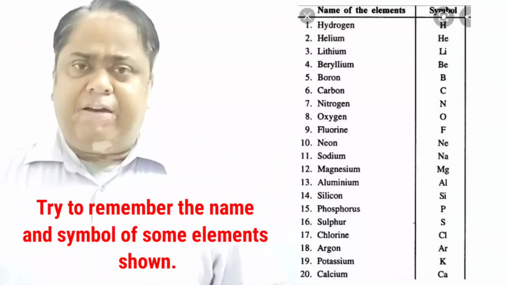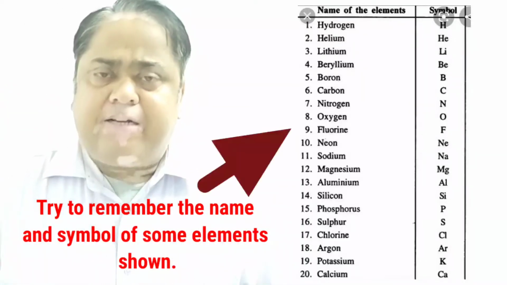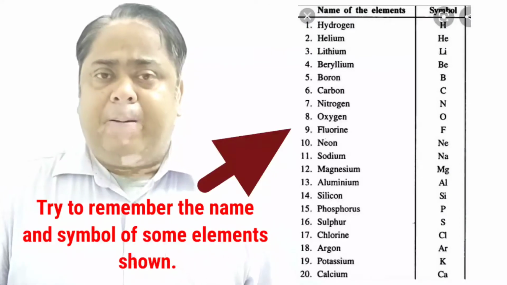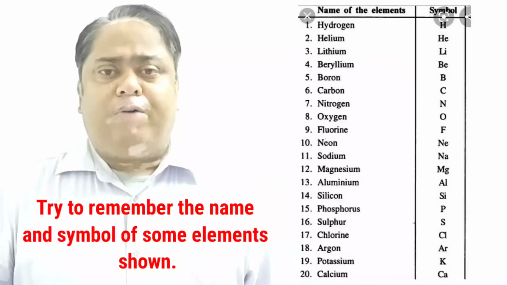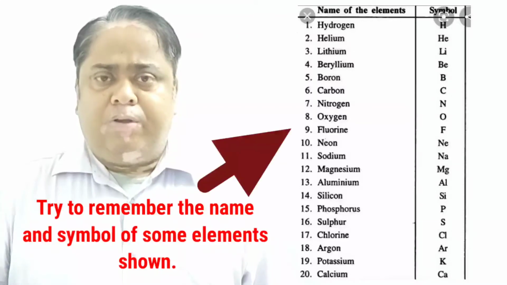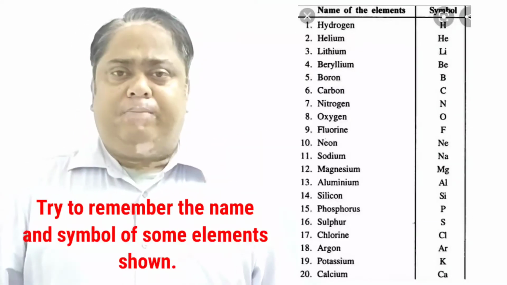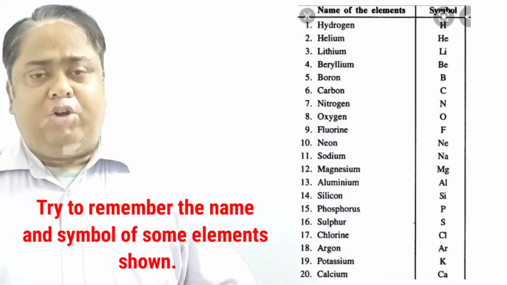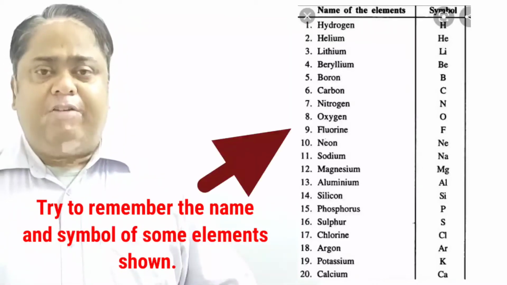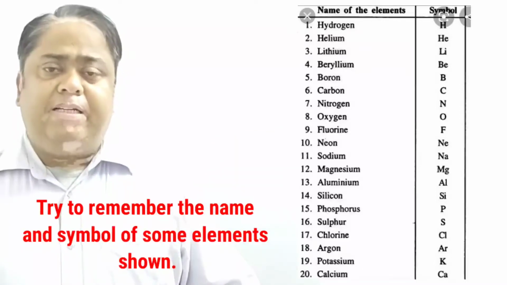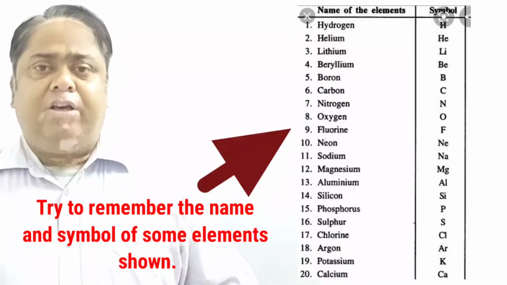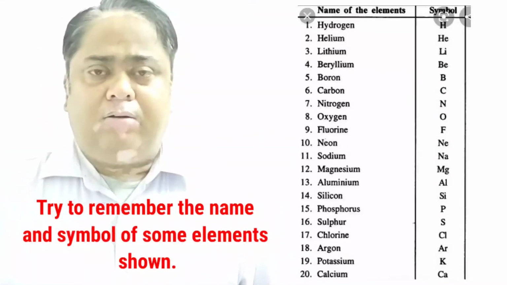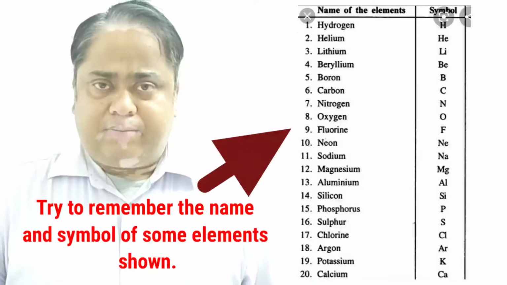So in class 7, you only have to know what an element is. An element is the purest form of any matter, made up of the same type of atoms. This chapter will become a chemistry chapter in class 9 and in your further classes, in which you will study these elements in detail, and you should know at least the name and the chemical symbol of each of these elements.